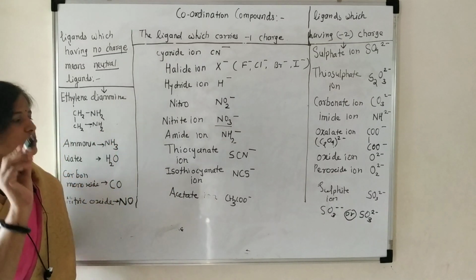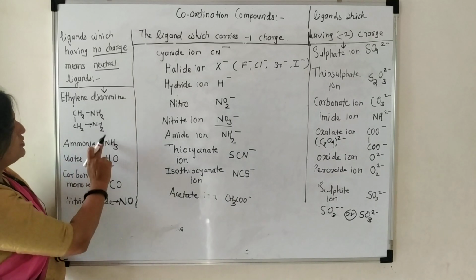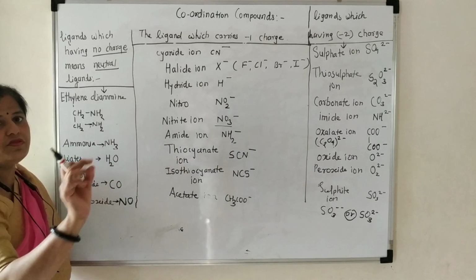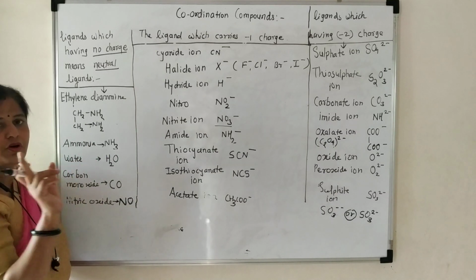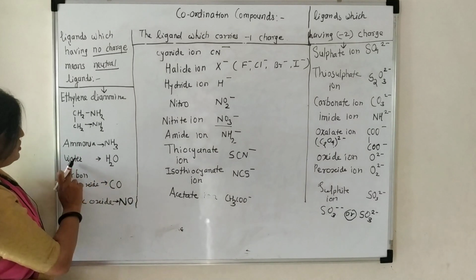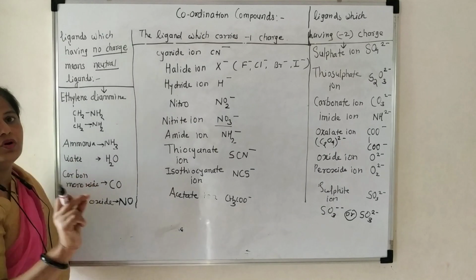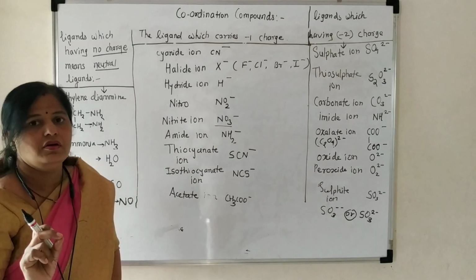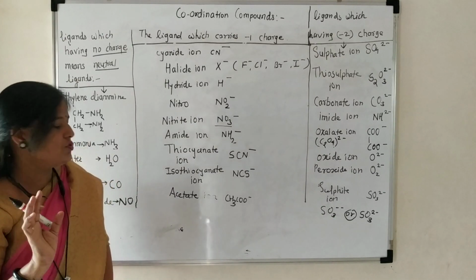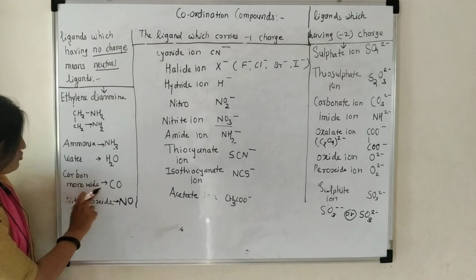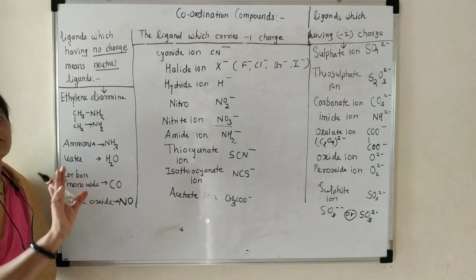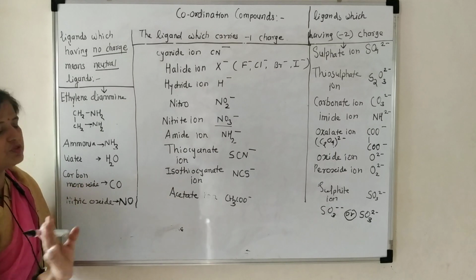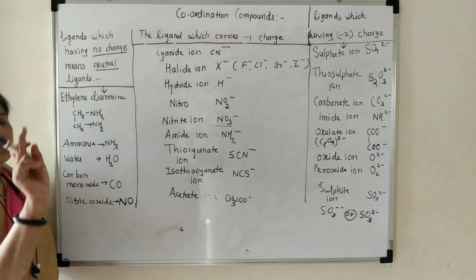Ammonia molecule is also a neutral molecule, it does not have any positive or negative charge. Then water molecule, H2O, is also a neutral ligand. Carbon monoxide CO also does not have any positive or negative charge, meaning its charge will be 0.